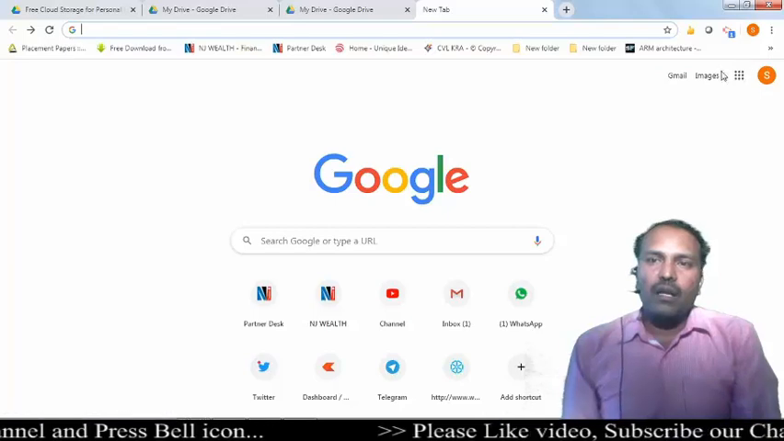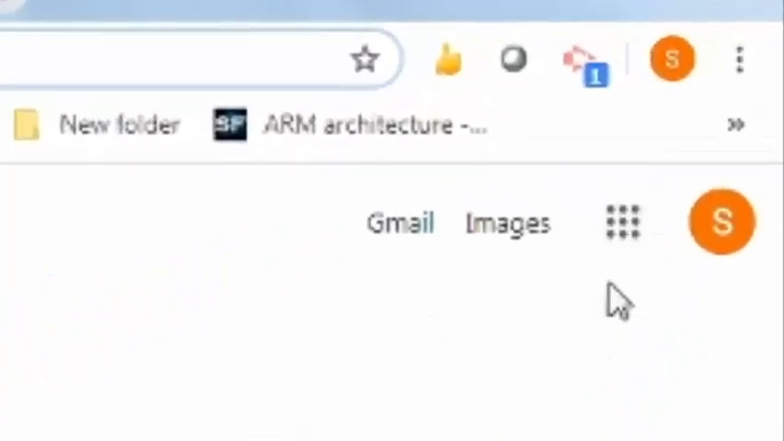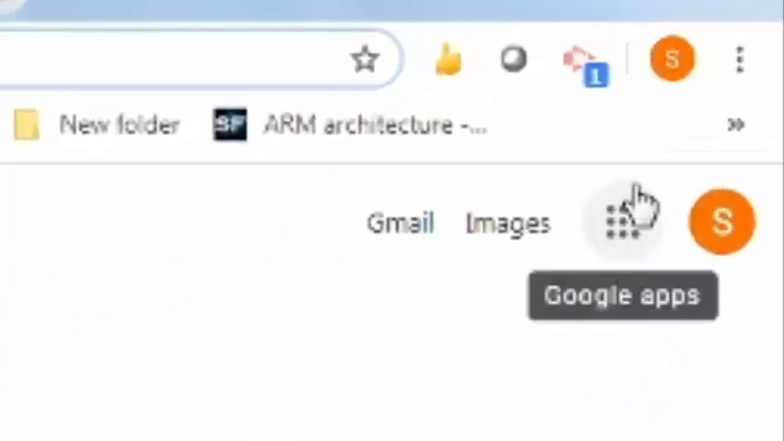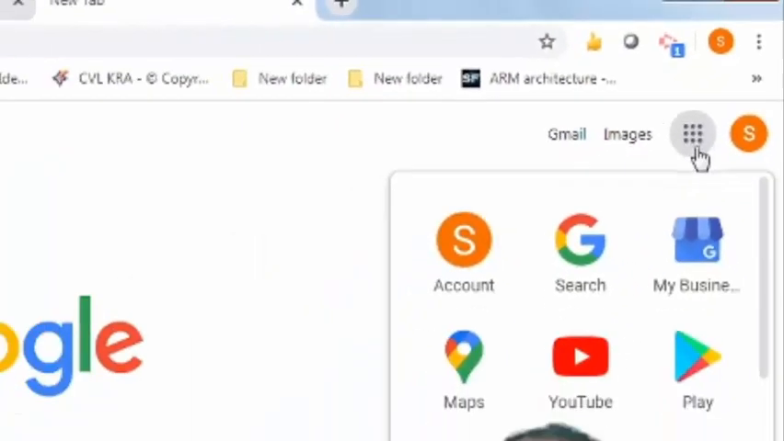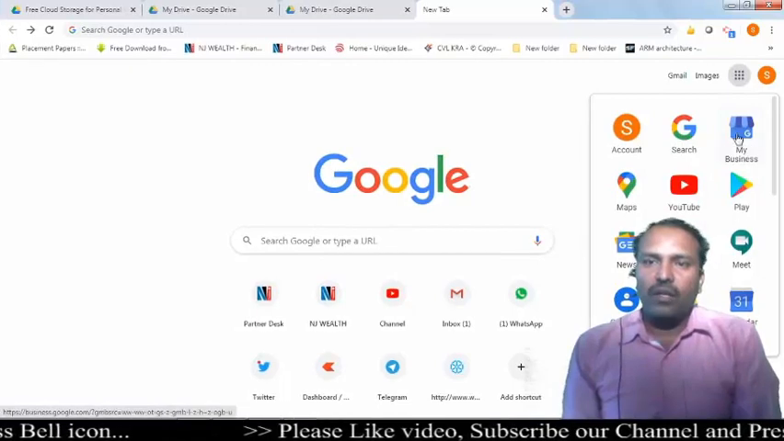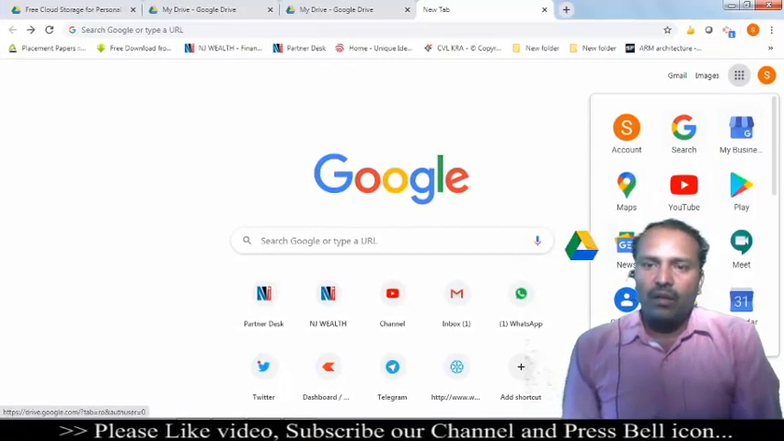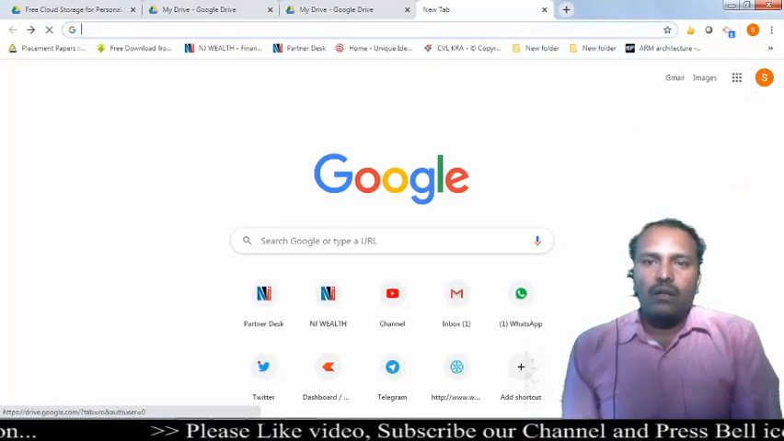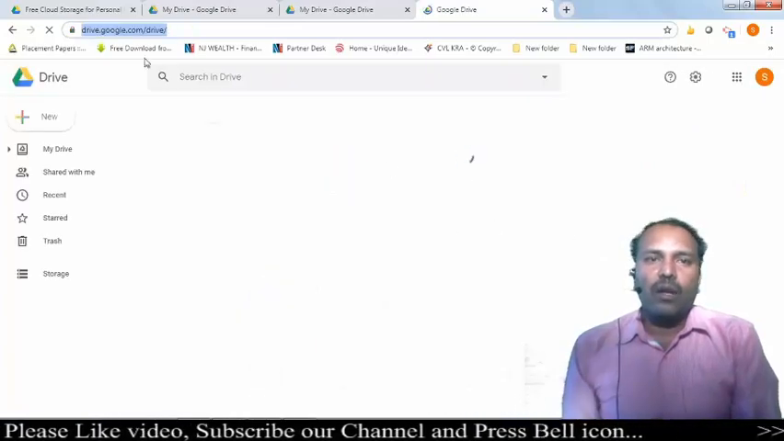Another way is through Google Apps. Here you will have noticed 9 dots. You can click on those dots. Those are nothing but various Google apps, and click on Drive. This will also open up your Google Drive account.